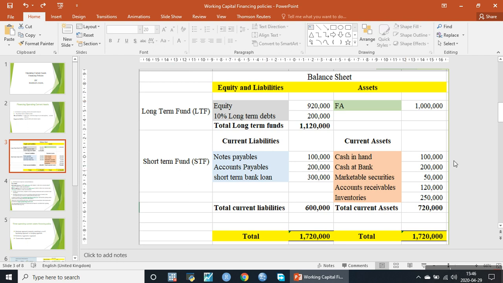This is the equity and liability side, and this is the asset side. Assets are divided into two groups: fixed assets and current assets. According to the balance sheet equation, total assets is always the total of fixed assets plus current assets, and total assets is always equal to equity plus liabilities. This is long-term funds, this is short-term funds. When we add them, it becomes exactly this figure.